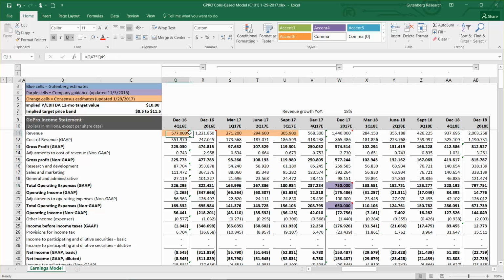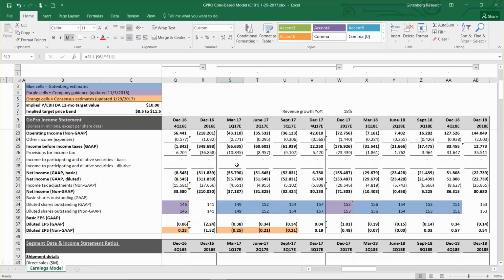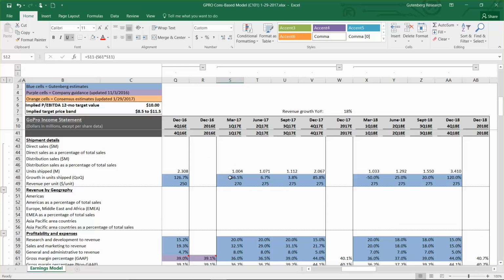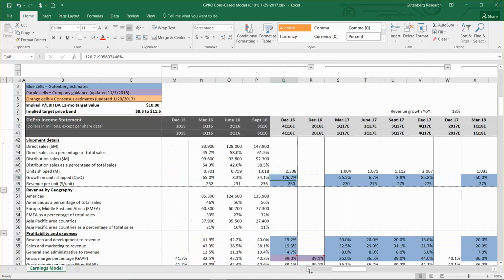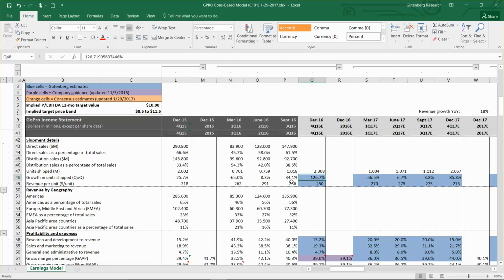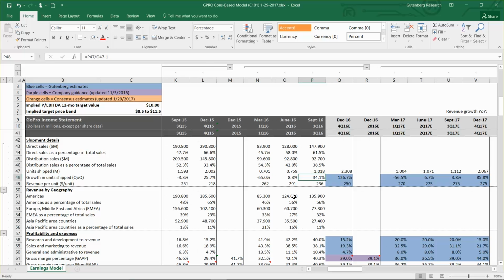So first of all, for revenue, I just backed into the total consensus estimates by changing the growth in units shipped. So if we take a look at what we saw for September quarter, so in September, the units were already way down. So they only shipped just over 1 million units. So December should have been much greater.